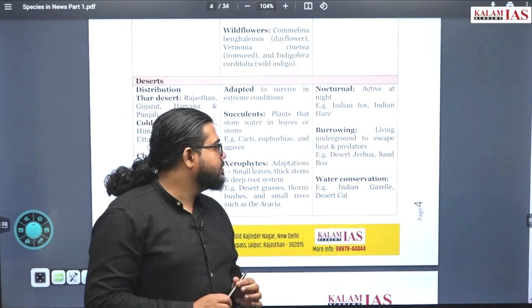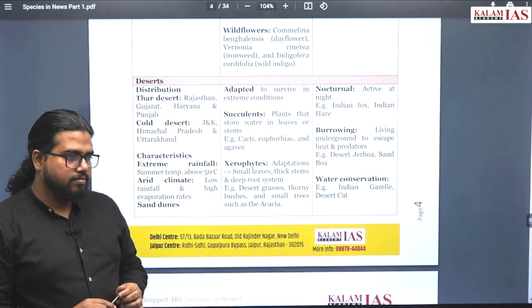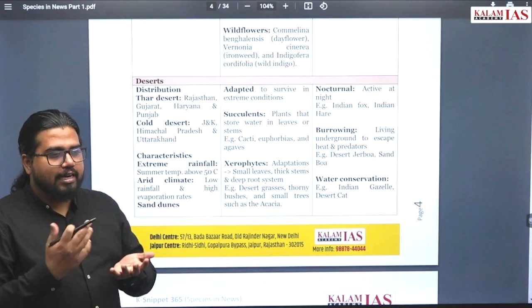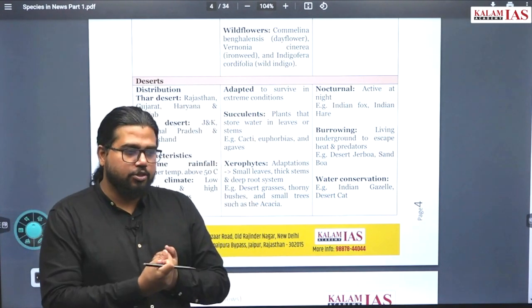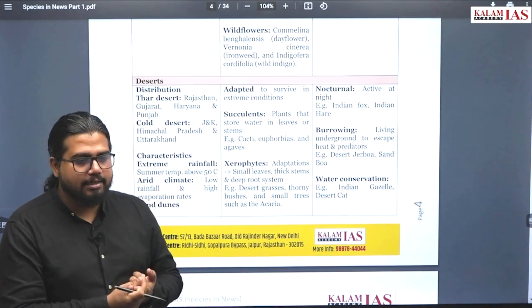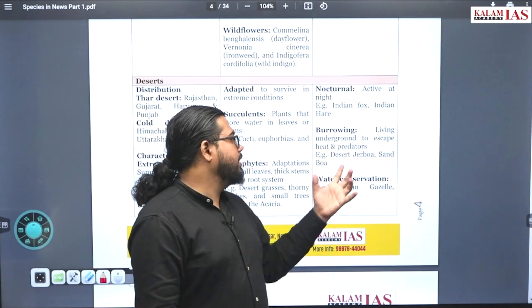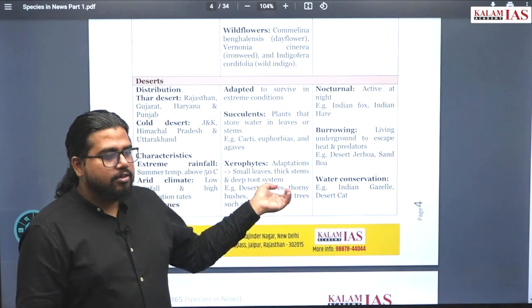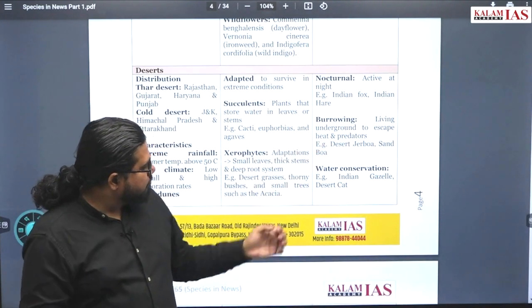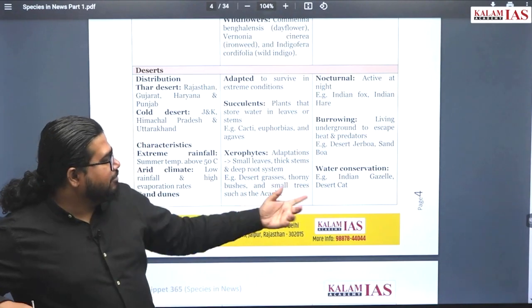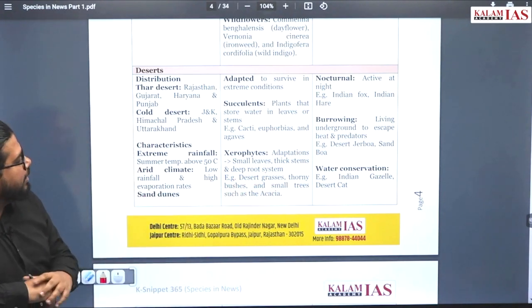Burrowing, what is burrowing? Living underground. Why are these animals living underground in deserts? Two reasons. One is to escape from the high temperature. Second is to escape from predators, animals which attack them for food. Water conservation, different mechanisms these animals will be adopting.